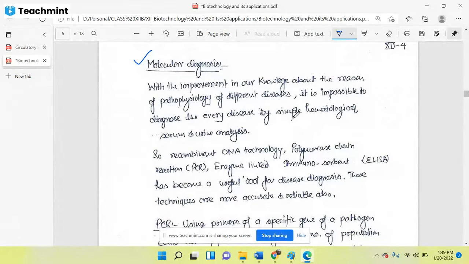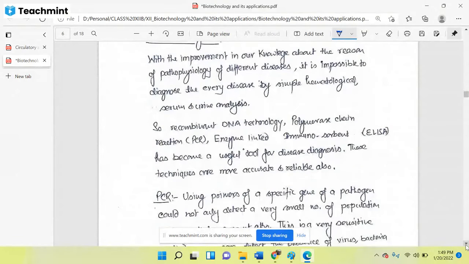Okay, so there are certain limits with histological analysis, serum analysis, urine analysis. So recombinant DNA technology, polymerase chain reaction, that is in short called PCR, and enzyme linked immunosorbent assay, in short called ELISA. You will have to remember the full form of all these shortcuts. PCR means polymerase chain reaction, ELISA means enzyme linked immunosorbent assay. So all these diagnostic procedures come under biotechnology, which has become a useful tool for disease diagnosis.